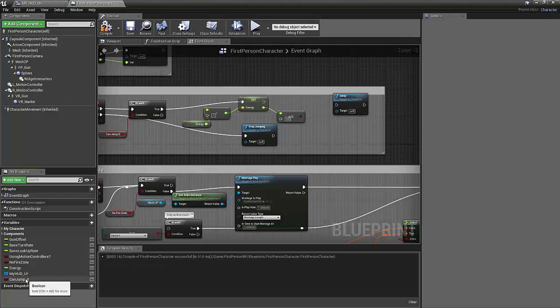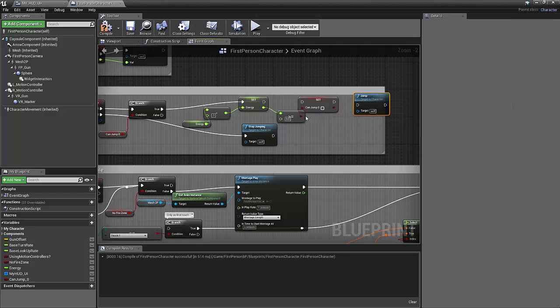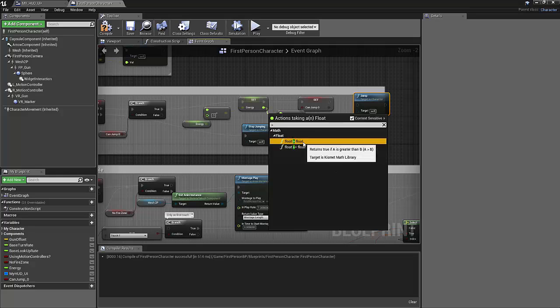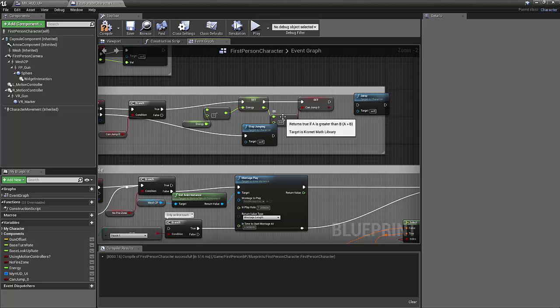So we need to set that. So I'm going to hold down the Alt key. But if it's not, I should say if it's just greater than 0, I think that'd be better. Because if it's 0, I don't want them to jump. So if it's less than or equal to 0, then they shouldn't be able to jump.